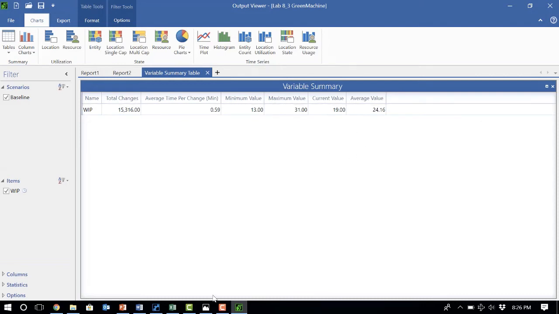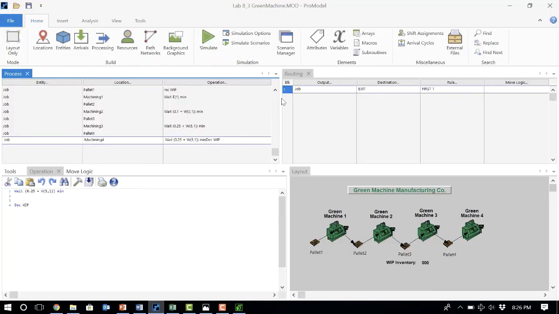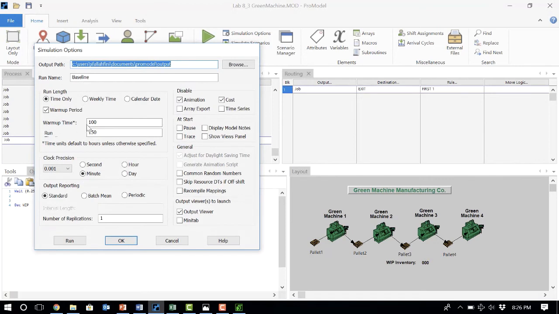Okay, so basically for a non-terminating system, we should have a warm-up time so that we don't start just from zero and include a bunch of calculations in our results that do not make sense. So we do want to have a warm-up time for pretty much most non-terminating systems, and after we get rid of all the numbers created during the warm-up time, we run the simulation for a specific number of hours, and the simulation reports the results for this runtime.